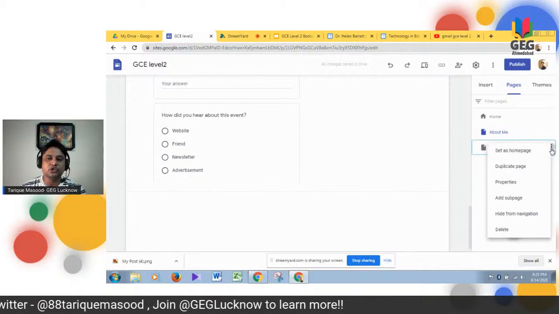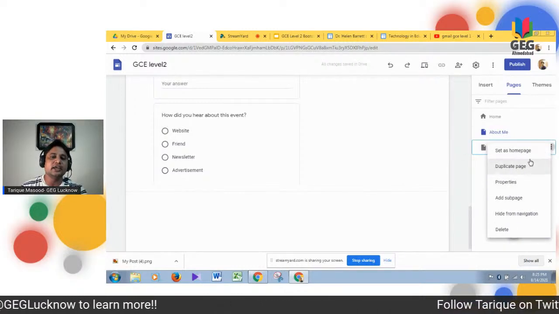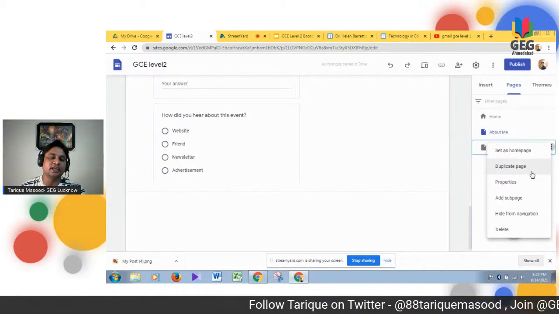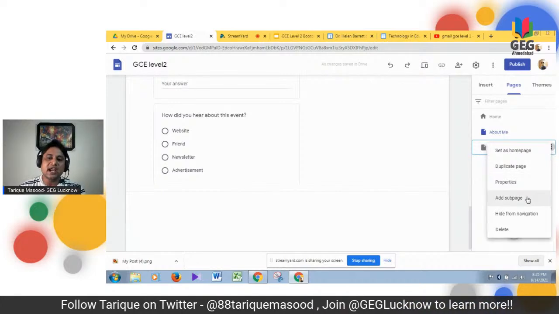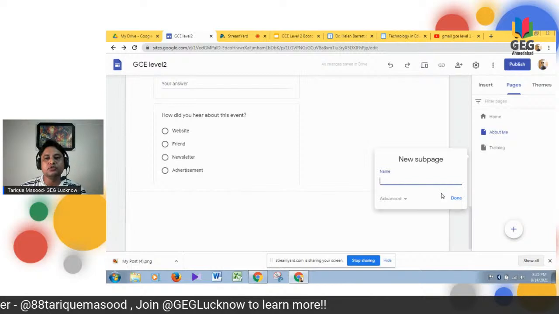When I click this 3 dot menu, I can see that many options come up. I can make this page my home page, or I can duplicate a page, which means another page with the same name will appear. And here, if you see, there is add subpage. Now if you click over here, a subpage comes up.